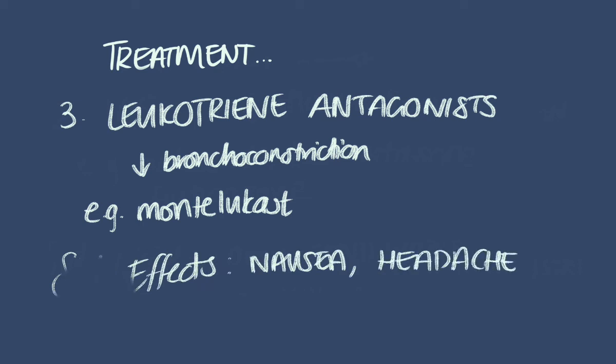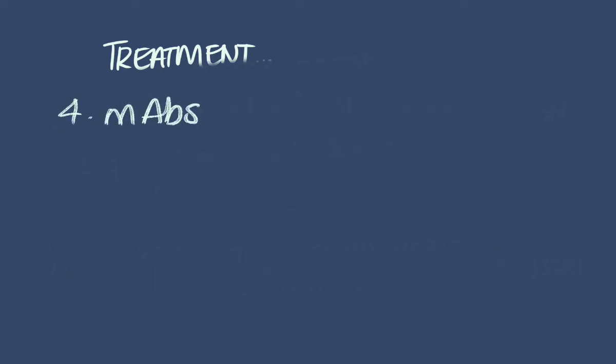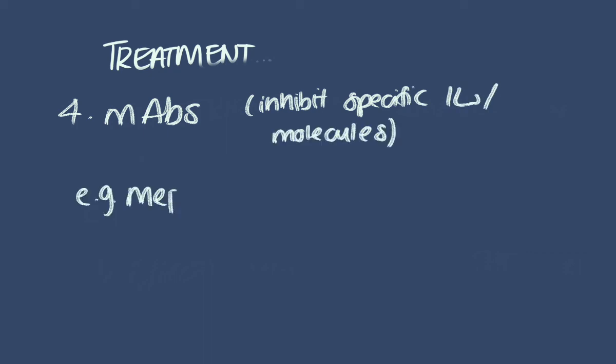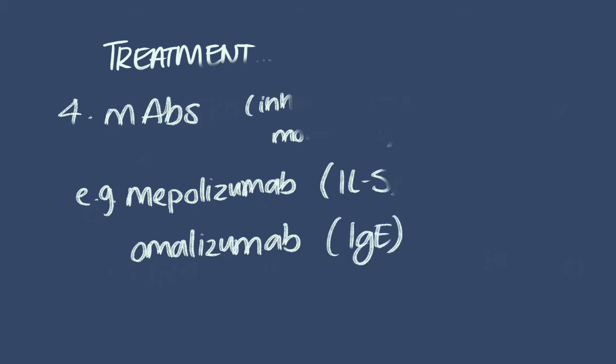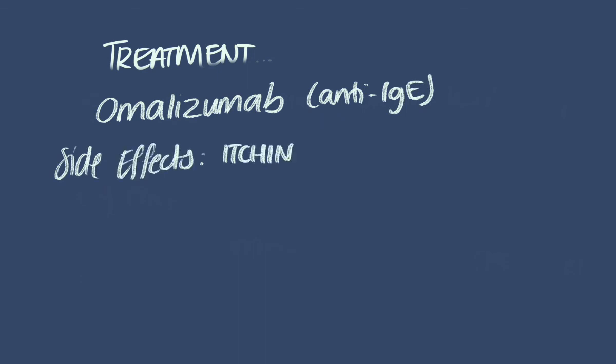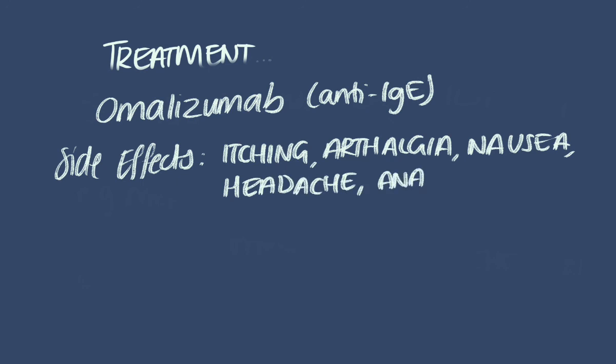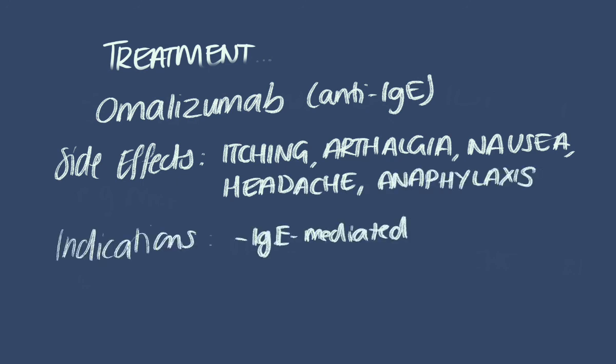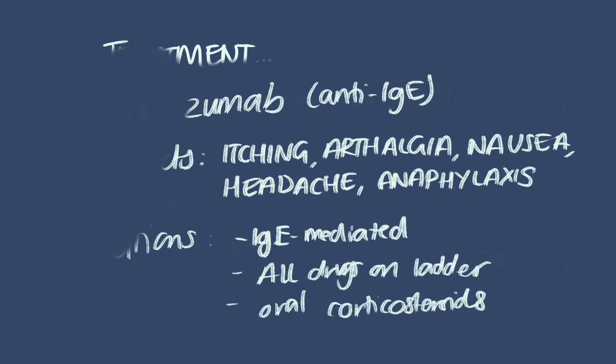Newer treatment includes monoclonal antibodies, which inhibit specific molecules to control severe asthma. Examples include mepolizumab, which is an IL-5 specific antibody, and omalizumab, which is an IgE specific antibody. Side effects of omalizumab include itching, joint pain, headache, nausea, and anaphylaxis, and indications include confirmed IgE-mediated asthma, where all drugs on the asthma pathway have already been used, and also continuous or frequent treatment with oral corticosteroids.